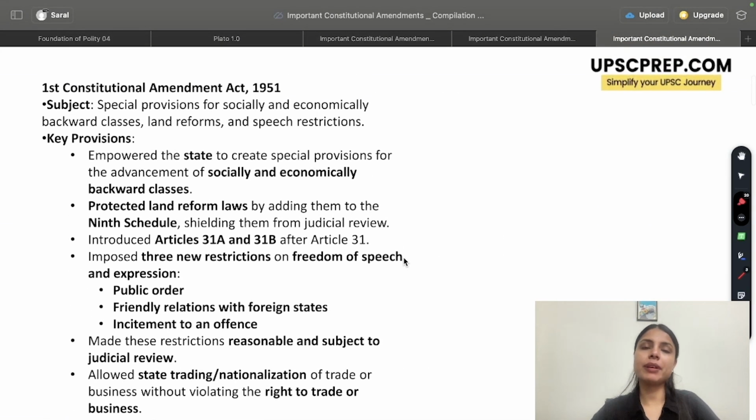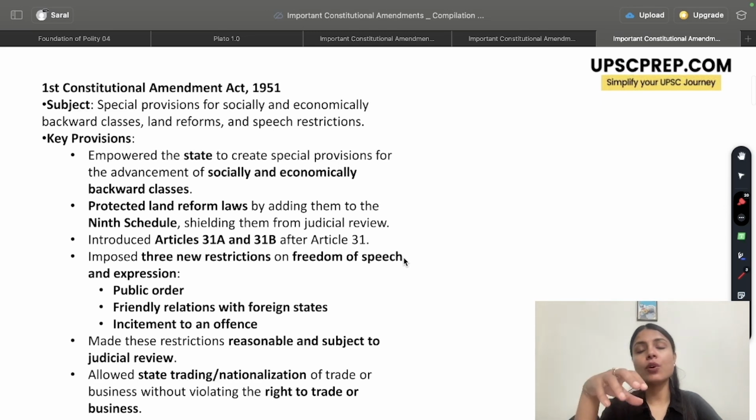The first amendment that we'll be talking about is the First Constitutional Amendment Act of 1951. So understand a little background of this amendment. We were in a phase where we were just an independent country. So there were a lot of social and economic programs and policies that government had to bring in. For example, it wanted to ensure representation for the scheduled caste and the scheduled tribe population. Not only that, it wanted to bring in a lot of land reforms for that matter.